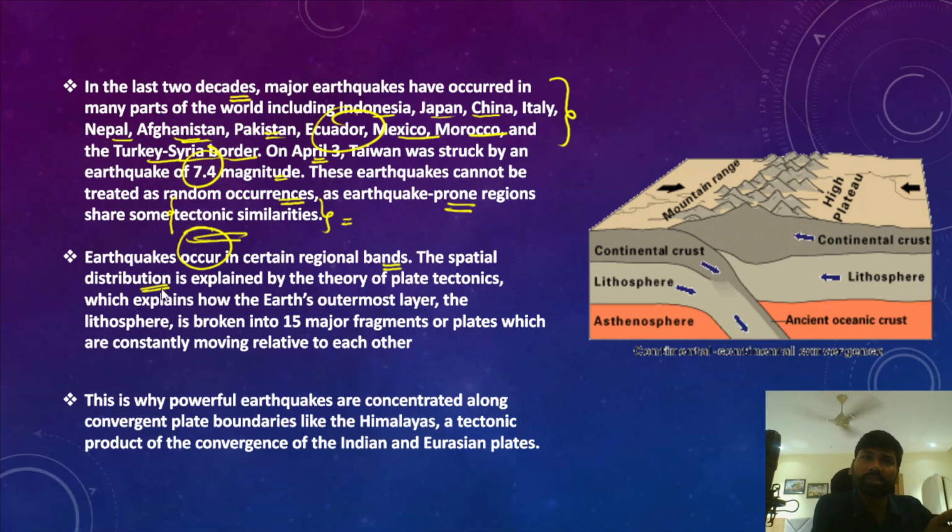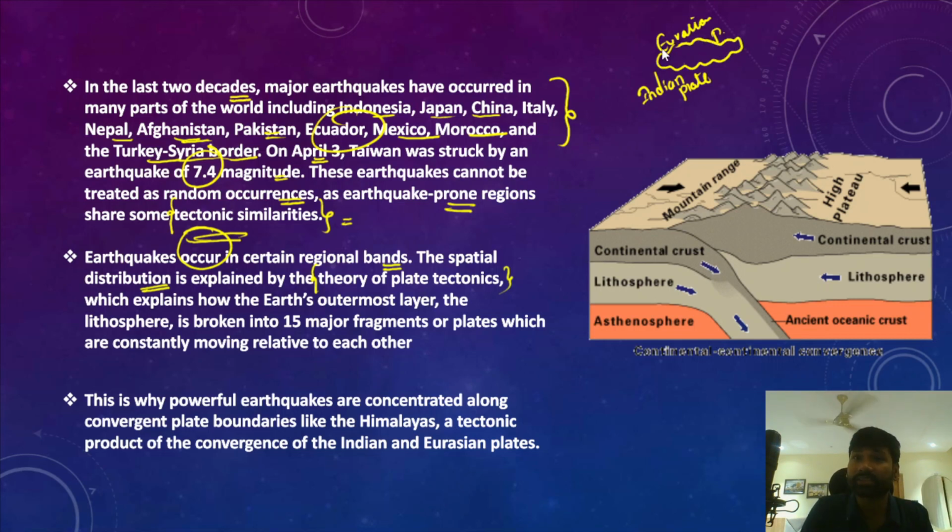The distribution of earthquakes across different regions of the world is explained by the theory of plate tectonics. This theory means that there are different plates across the world, and these plates are moving at a constant speed. For example, the Indian plate is colliding with the Eurasian plate. This has resulted in tectonic origin earthquakes in and around the Himalayan region.